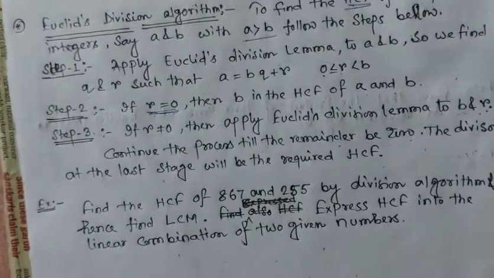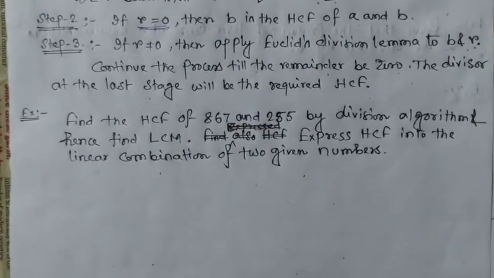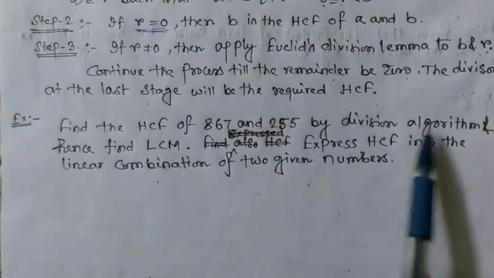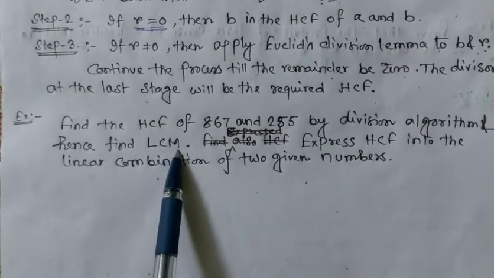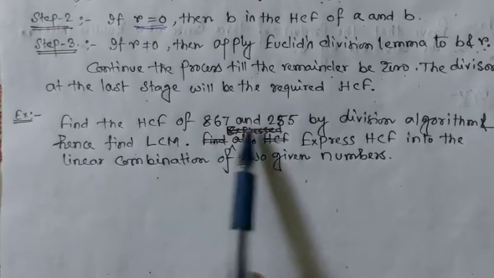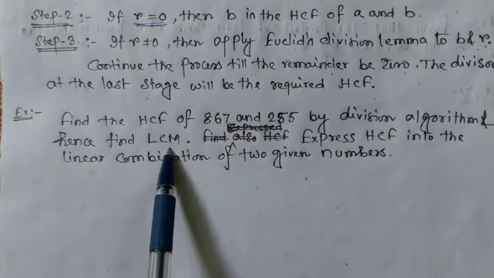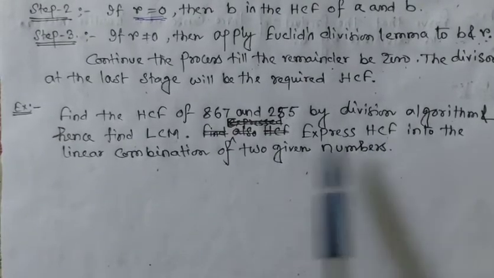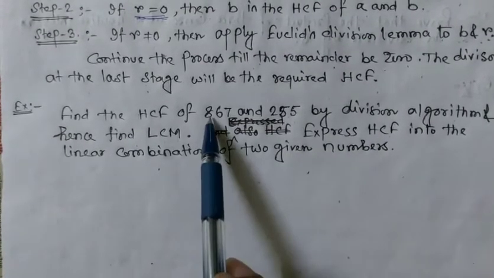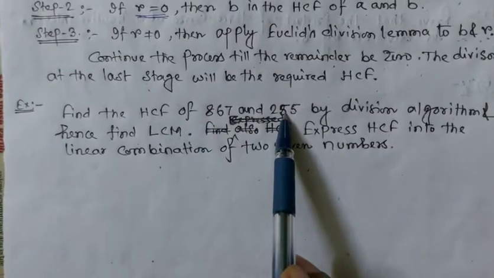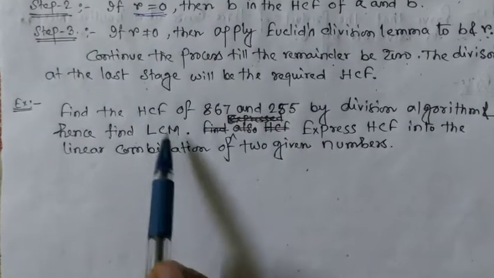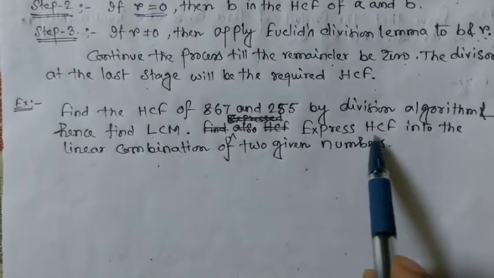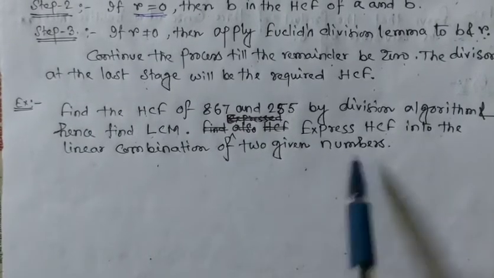Now we will consider one example. The example is: find the HCF of 867 and 255 by division algorithm, and hence find the LCM. So the first part is to find the HCF of these two numbers, then we find the LCM by using the HCF, and the last one is to express the HCF as a linear combination of the two given numbers, 867 and 255. So here are three questions. First, find the HCF; second, find the LCM; and third, express the HCF as a linear combination of the given two numbers.